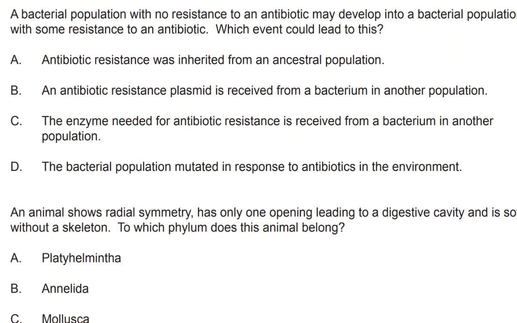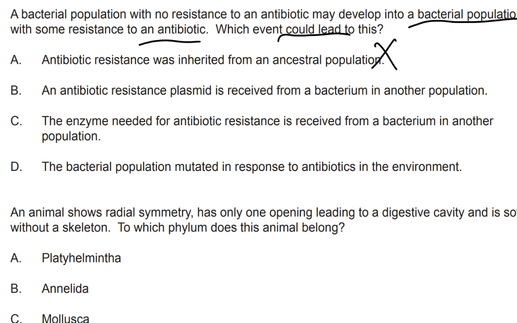A bacterial population with no resistance to an antibiotic may develop into a bacterial population with some resistance to an antibiotic. Which event could lead to this? Antibiotic resistance was inherited from an ancestral population. Inheritance doesn't directly confer a resistant population, so this is not correct. An antibiotic resistant plasmid is received from a bacterium in another population.